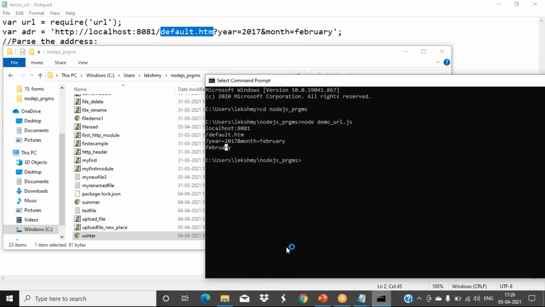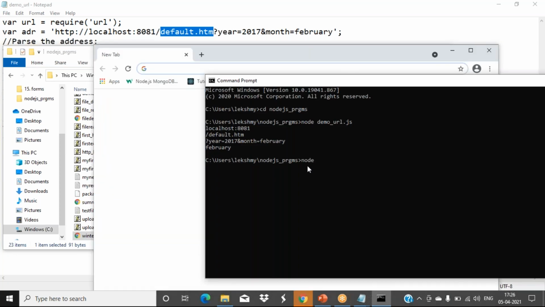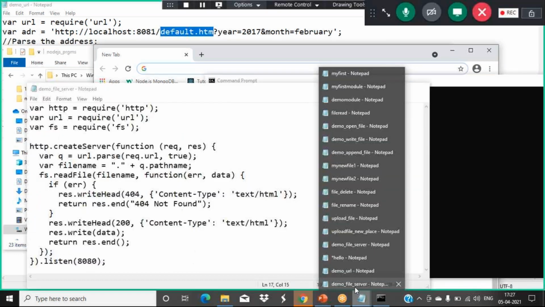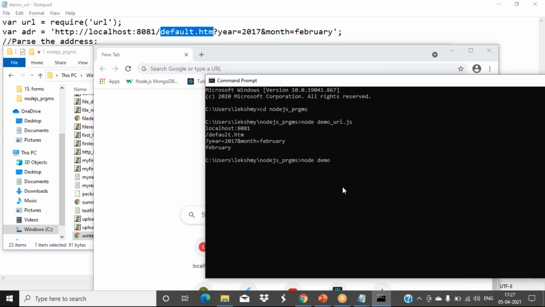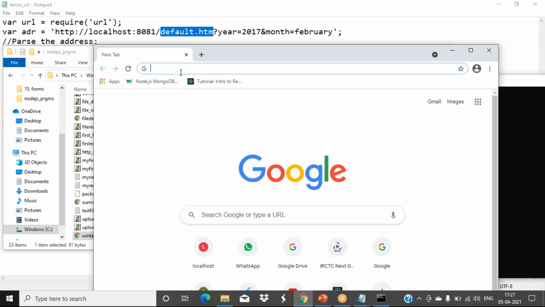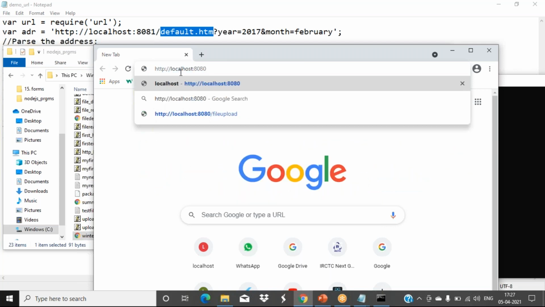So open it. We'll initiate our web server. So node, file name is demo file server. So we don't have any error. So now your server is ready. You give a request through your web browser. So you are accessing that one, 8080. See, we have actually two files there. Summer.html file is there, winter.html file is there.